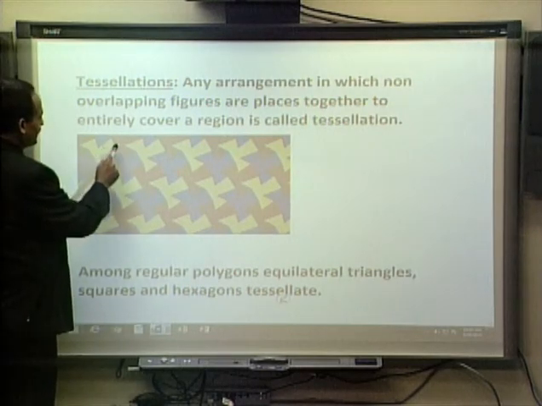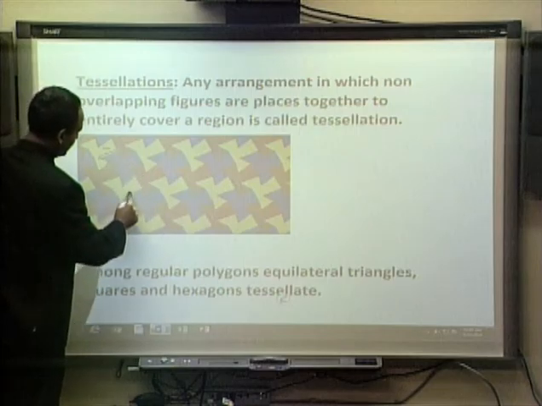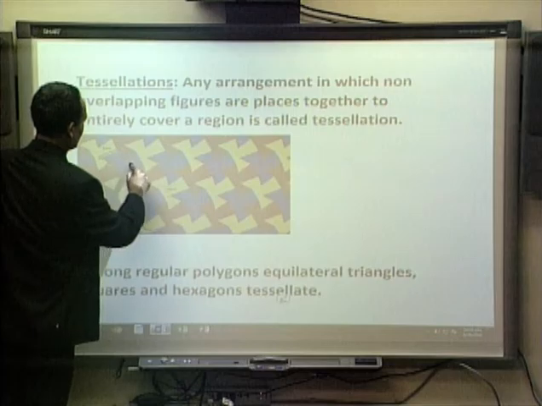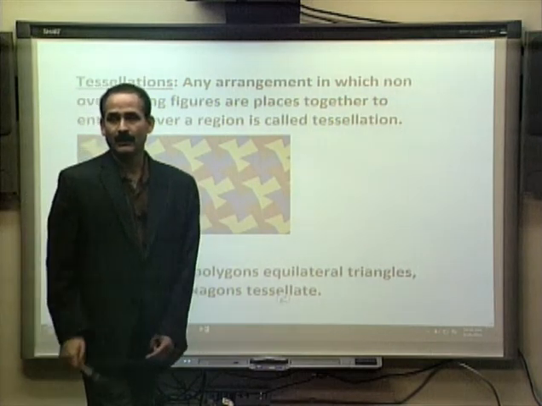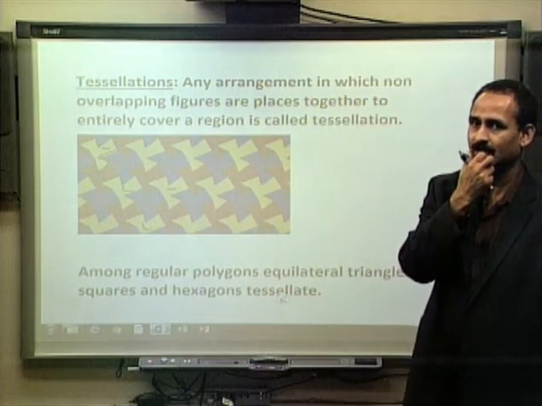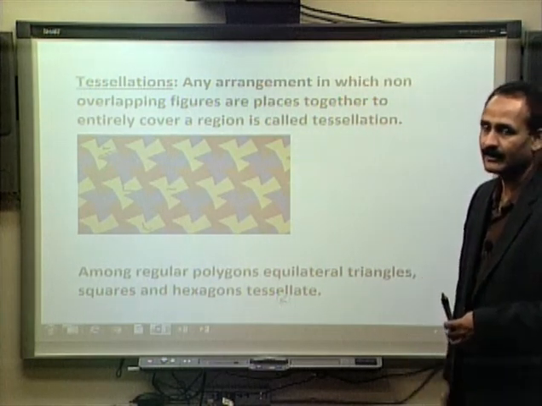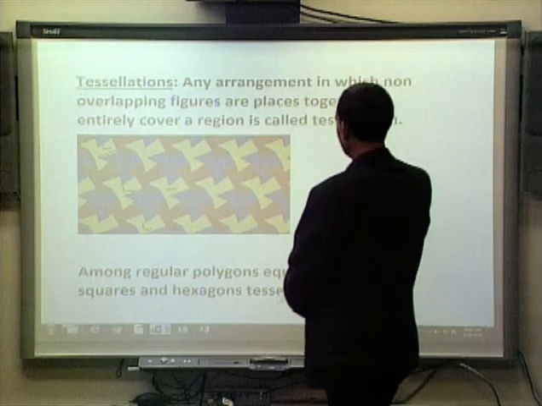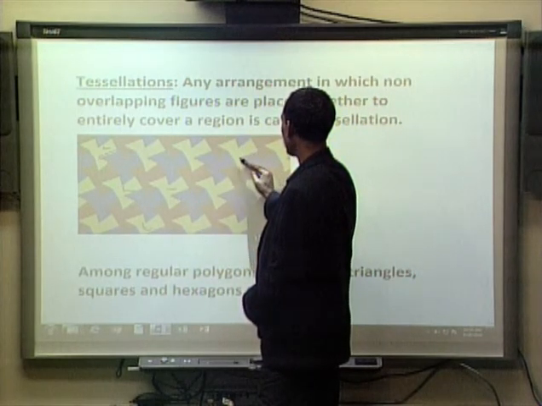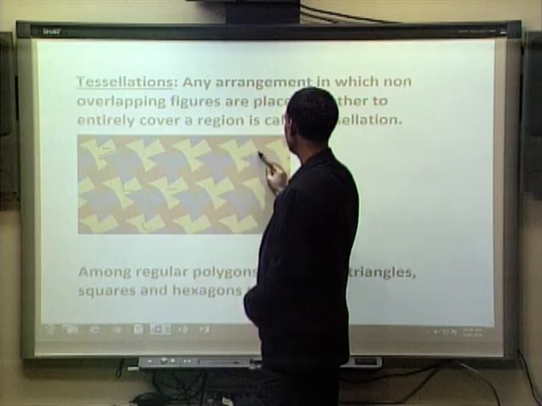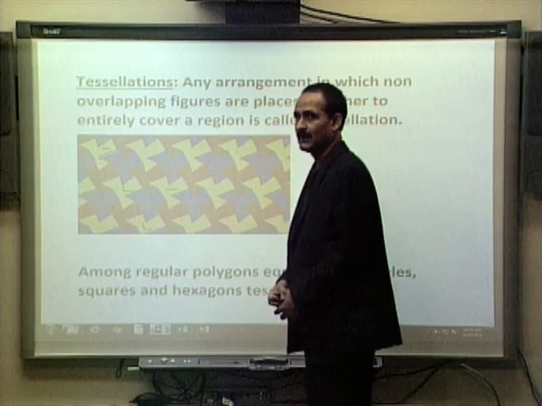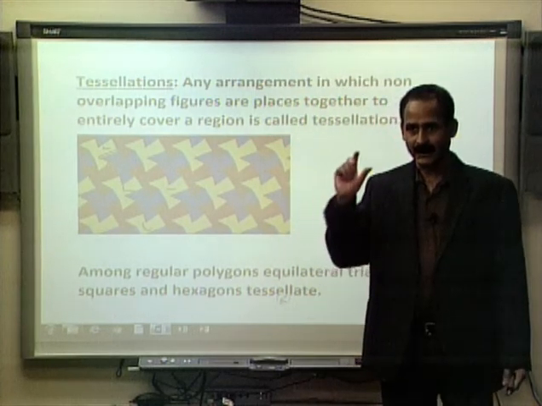You see this plane region is covered by this kind of geometric figure. One of them is here, another is here, another is here. They are using different colors. We are covering the entire space with the help of those geometric figures. In this I am using a polygon with 1, 2, 3, 4, 5, 6, 7, 8, 9, 10, 11 sides.